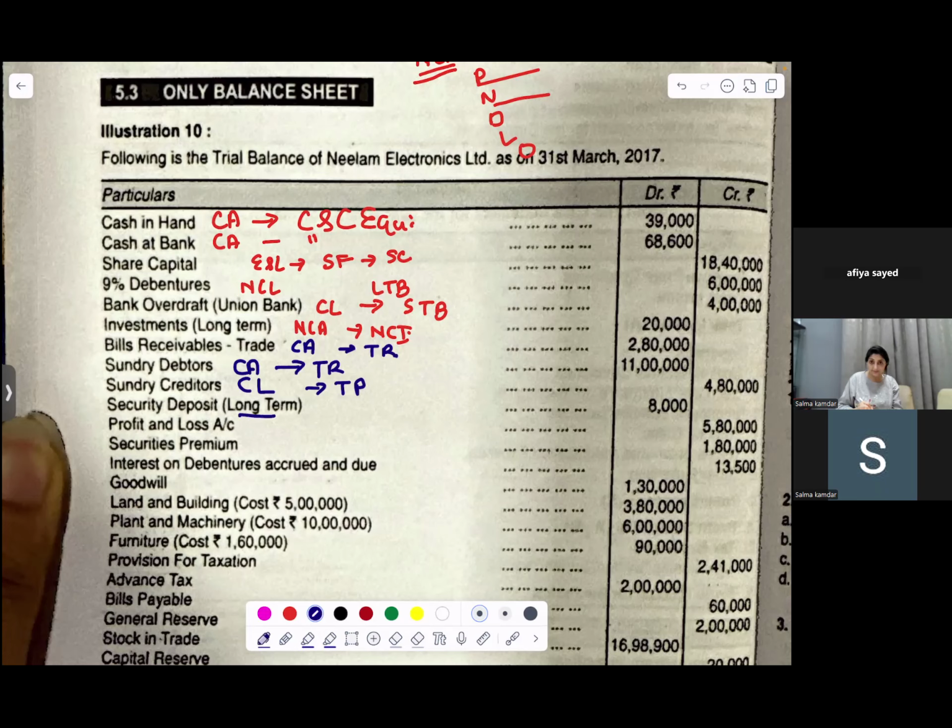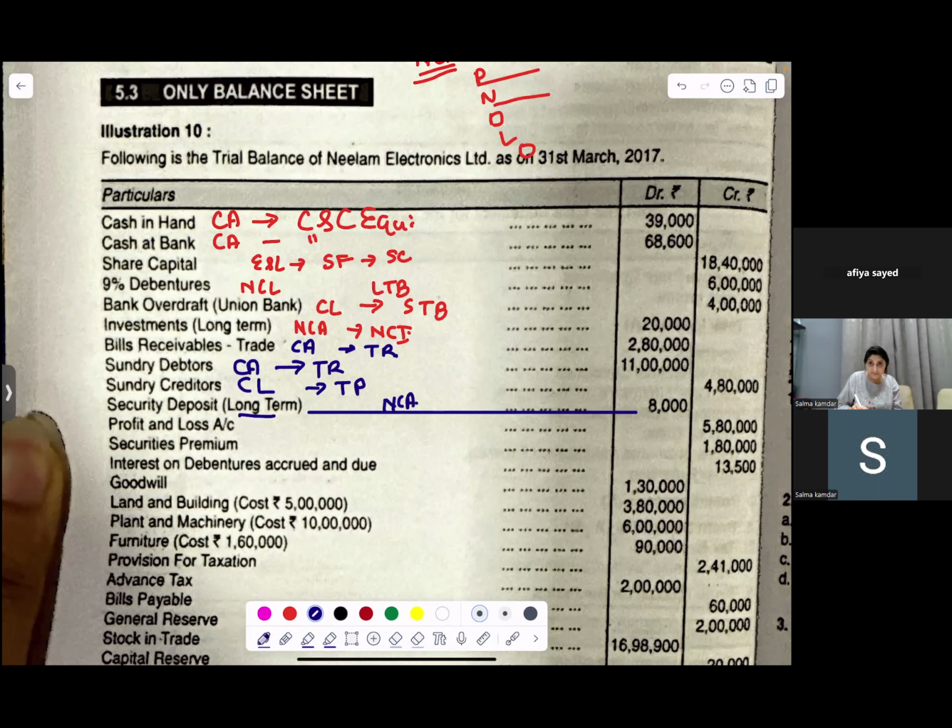Security deposits, long term. Other non-current assets. So this is in the debit, so it is non-current assets. If it were in credit, then it will be other non-current liabilities. Okay. So security deposits, long term.